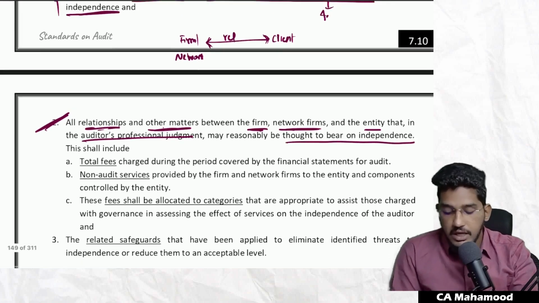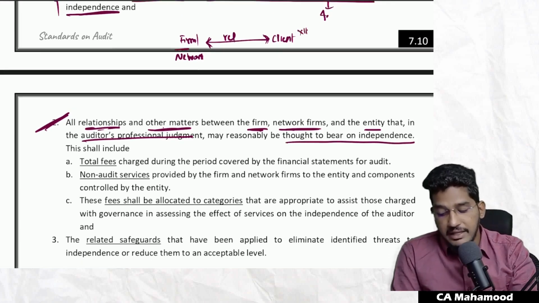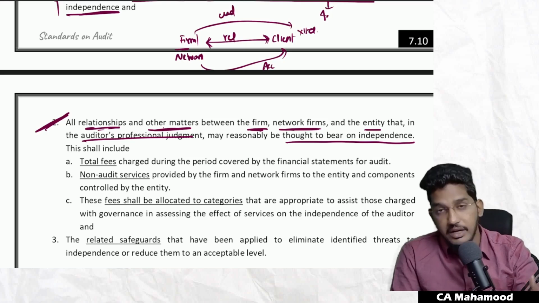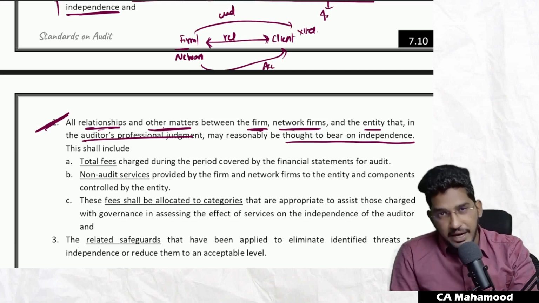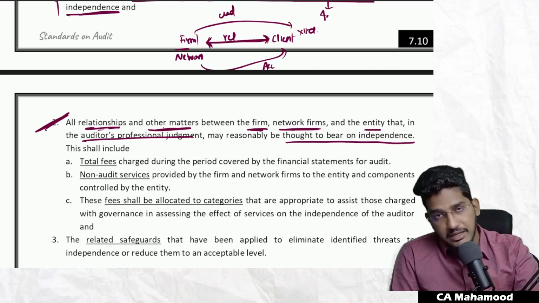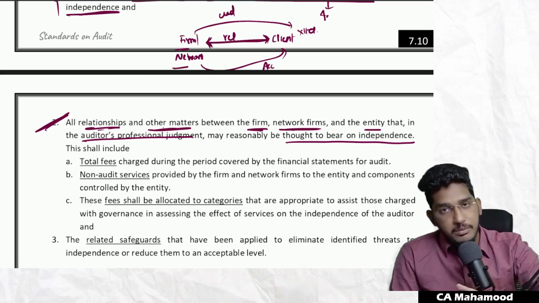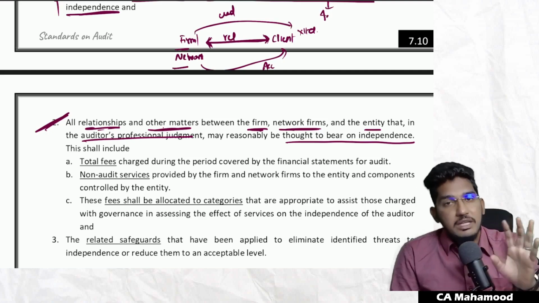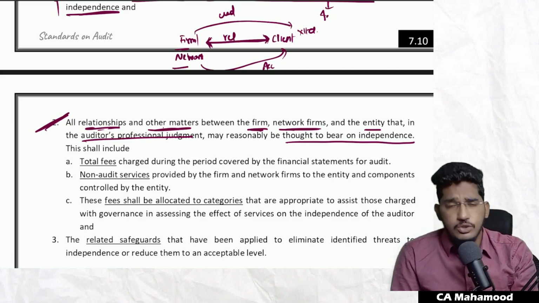For example, if I am a firm conducting audit of the client X Limited, my networking firm is providing accounting services to them, or my networking firm is acting as an underwriter for commission. So if you find, as an auditor, some relationship between your firm and the client, or between your network firm and the client, which could be a threat on independence, that should also be communicated with those charged with governance.